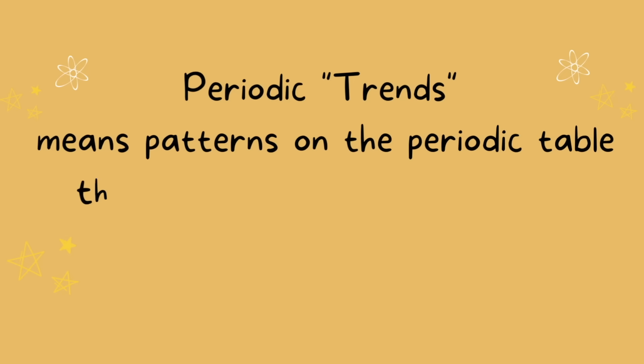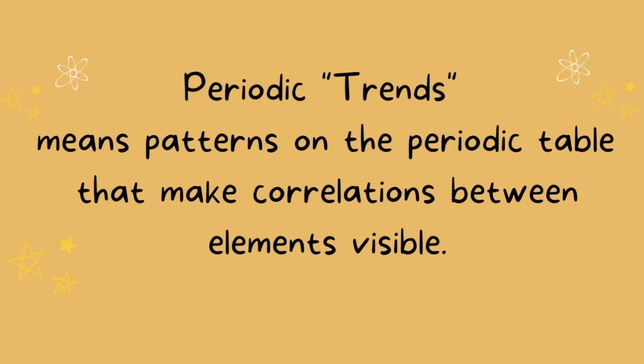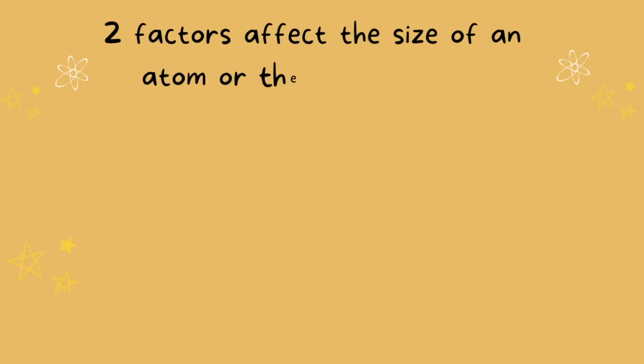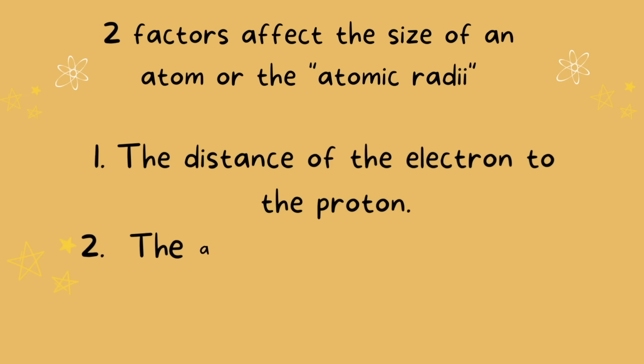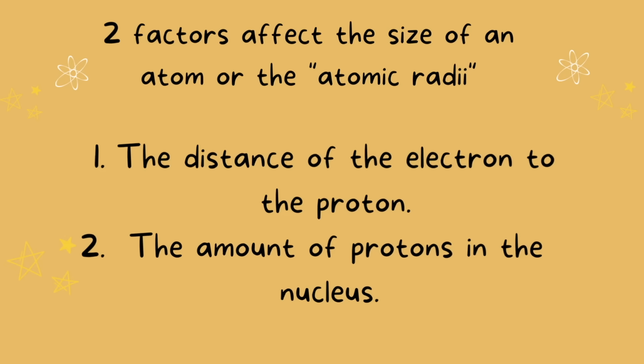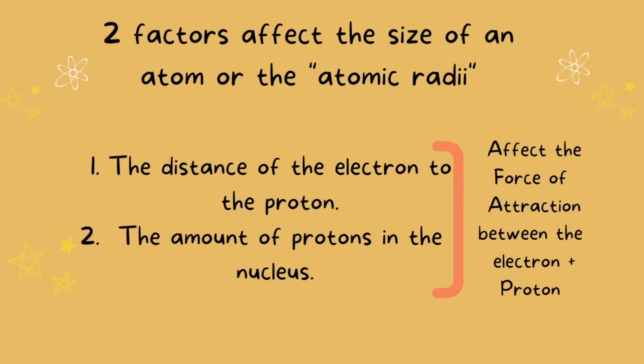Periodic trends refer to various patterns seen on the periodic table that help us visualize correlations of the elements. Before we jump into atomic radii, we must first understand a few basic concepts. For one, there are two factors that affect the atomic radii, or size. One is the distance between the valence electron or electrons in the outermost shell and the protons within the nucleus. The second is the amount of protons in the nucleus. Both of these influence the force of attraction between the protons and electrons.